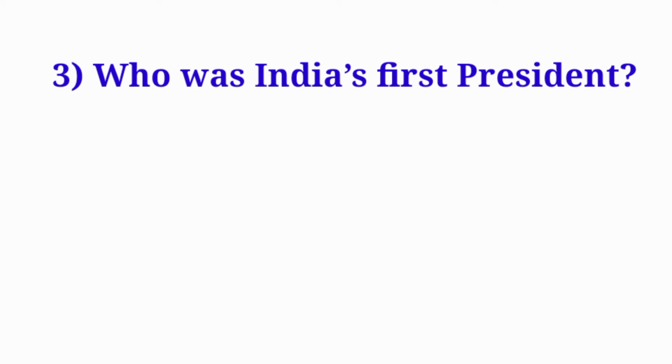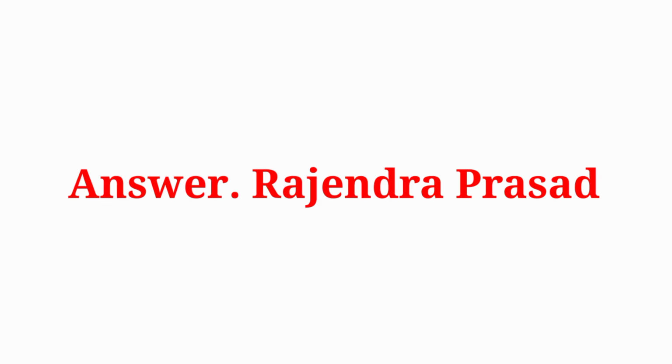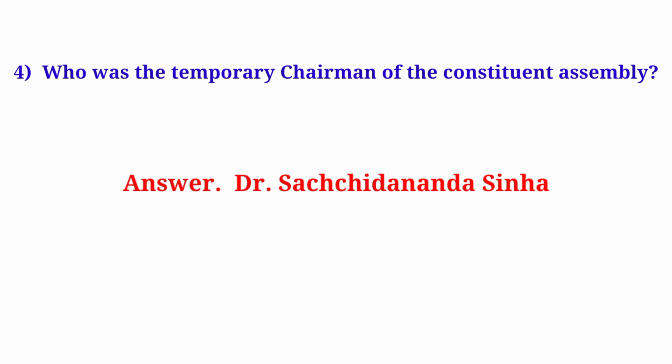Who was India's first president? Answer: Rajendra Prasad. Who was the temporary chairman of the Constituent Assembly? Answer: Dr. Sachchidananda Sinha.